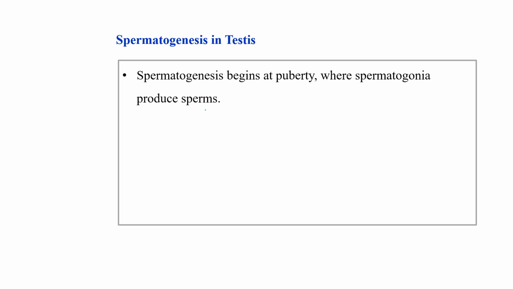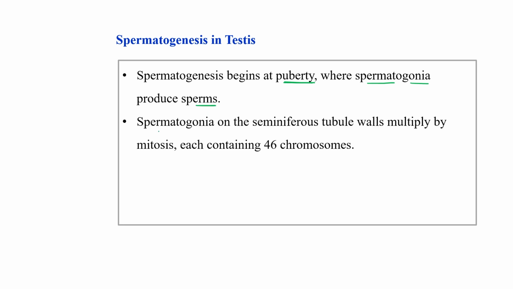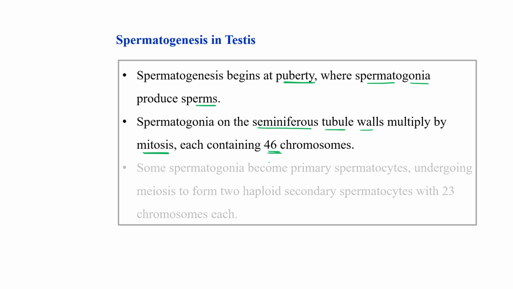So spermatogenesis in testes. Spermatogenesis actually begins at the age of 13-14, the puberty stage, where spermatogonia are able to produce sperms. Spermatogonia are present in the seminiferous tubule wall, and they multiply by mitosis, and each spermatogonium contains 46 chromosomes.